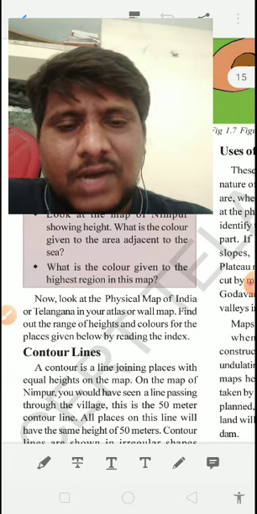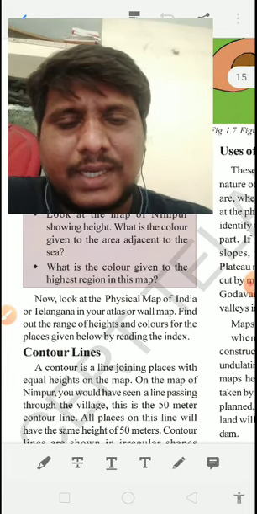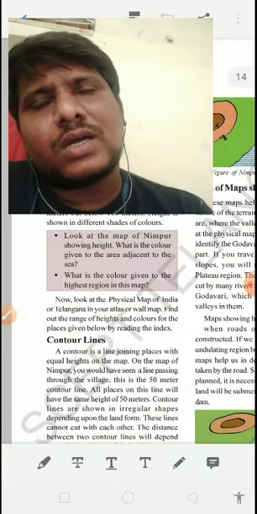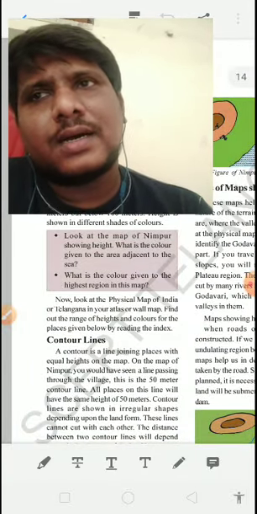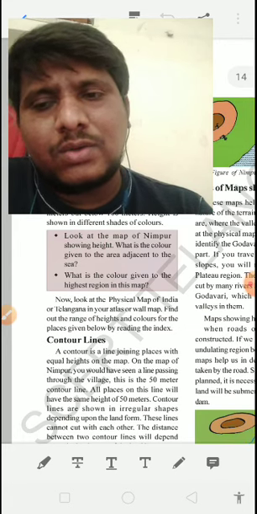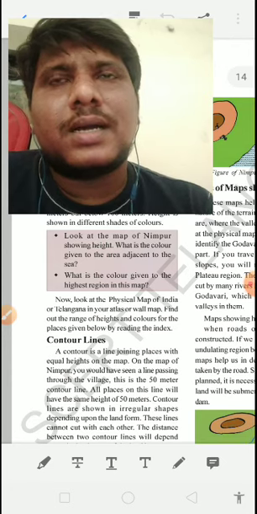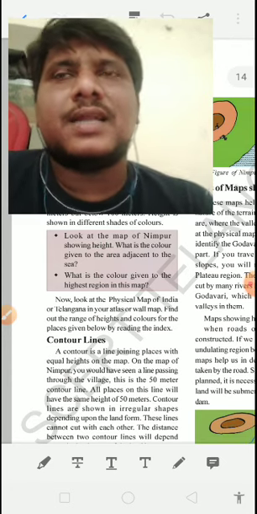Next, look at the physical map of India or Telangana in our atlas or world map. Find out the ranges of height and colors for the places given below by reading the indexes. Children, I already told you that whatever you have shown in that particular map, you have to mention that particular color or particular letter or particular drawing mandatorily in the index point.